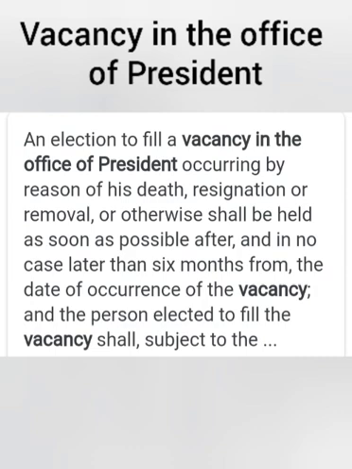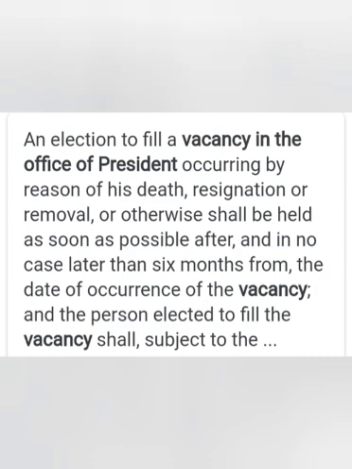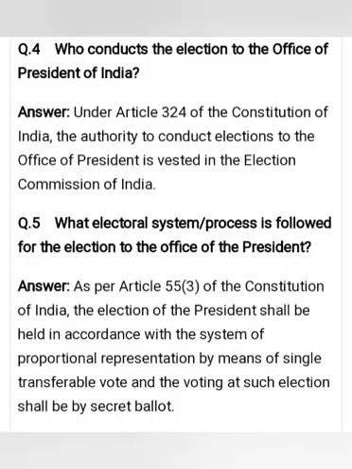Vacancy in the office of President. The presidential office may fall vacant because of the expiration of the term, by reason of death, by reason of resignation and removal by impeachment. The President continues to hold office until his successor enters upon the office if there is the expiration of the term.